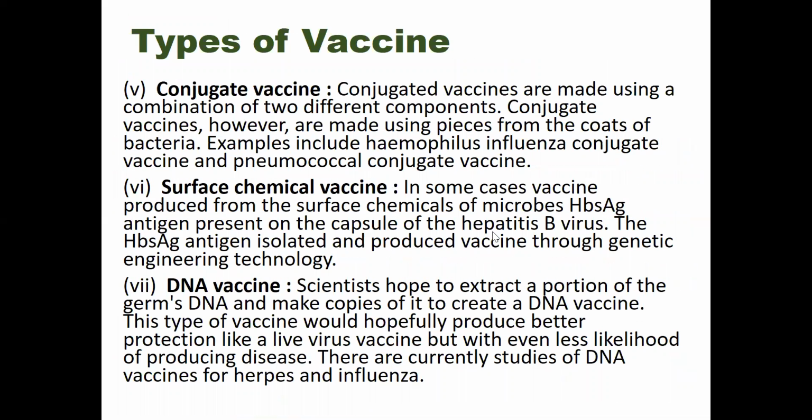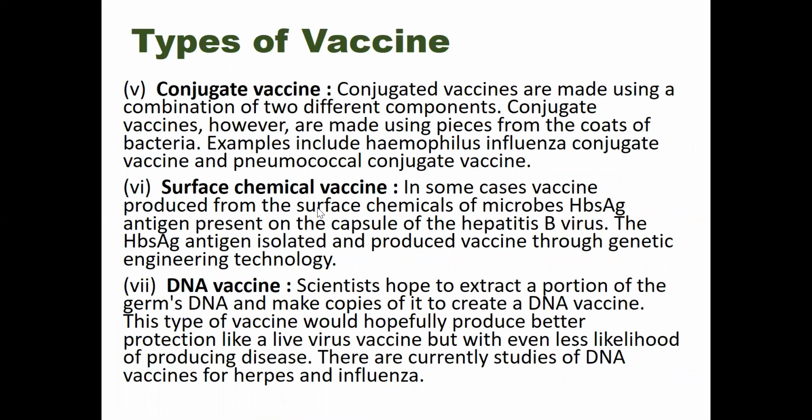Conjugated vaccines are made using a combination of two different components, using pieces from the coat of bacteria. Conjugate means conjugation, that means the combination of two things, like a portion from a bacterium or virus and another portion, which can be protein, carbohydrate, or lipid, whatever.